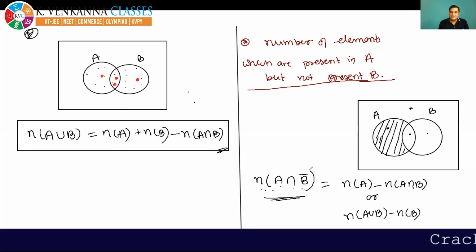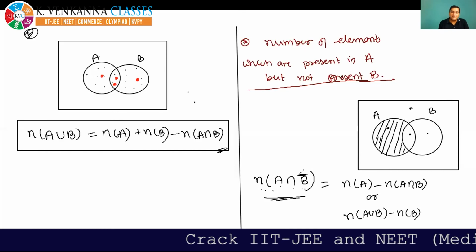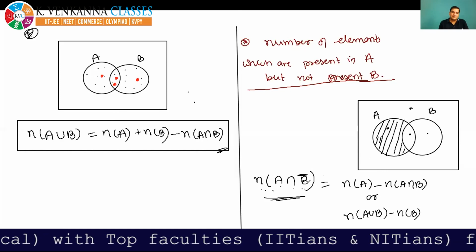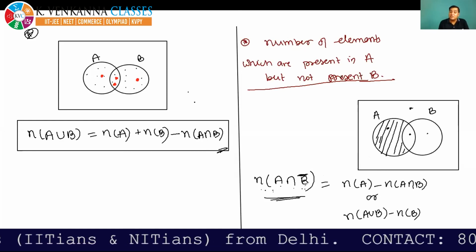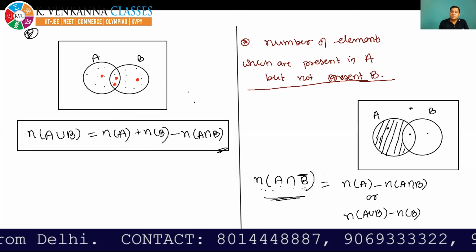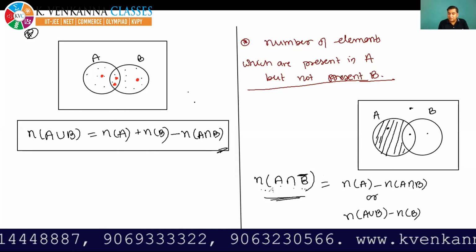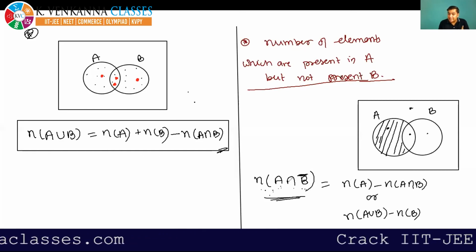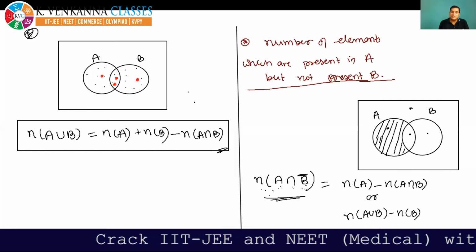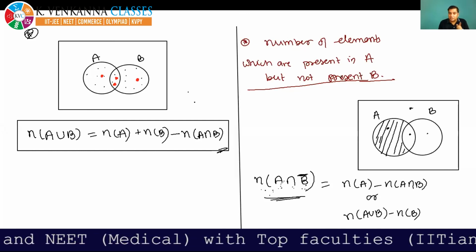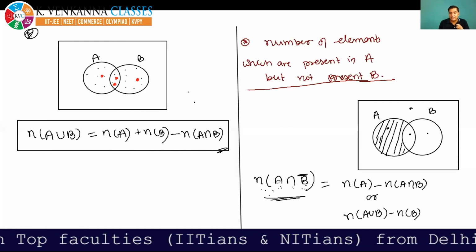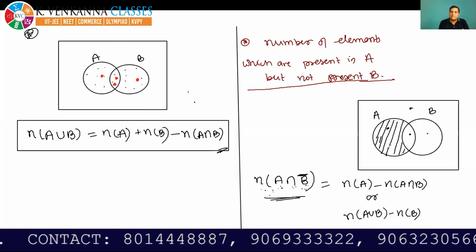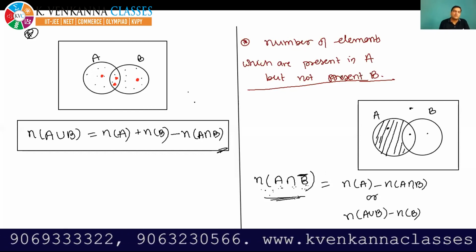B dash, B bar, it is bar. Bar means complement. B bar means B complement, and B complement means, in the language, not B. So this represents the number of elements present in A. See how I am reading: present in A and not present in B. Focus on the board and listen to how I am reading. Present in A and not present in B. And by the Venn diagram, I shaded this portion and derived the formula for this.